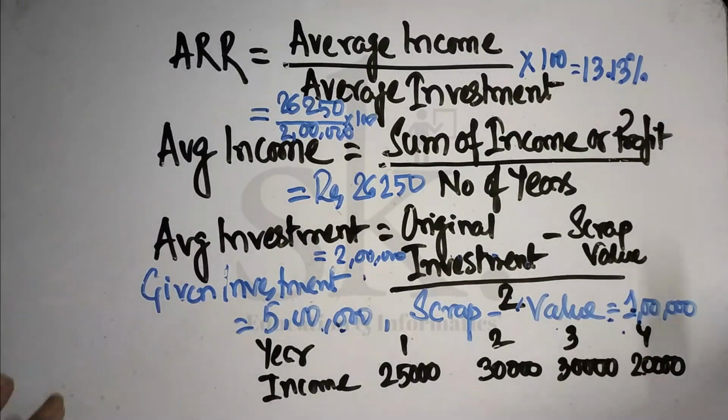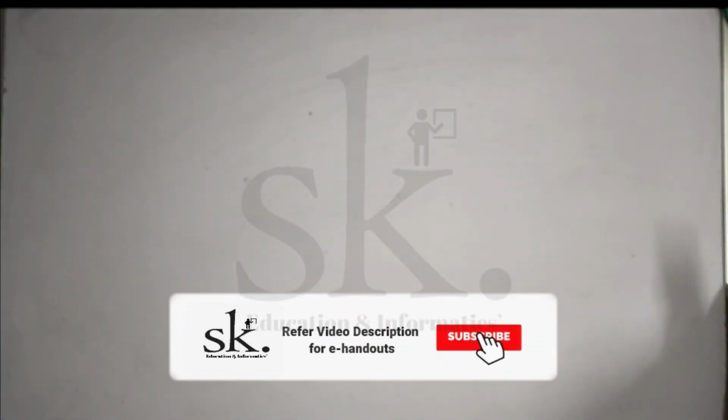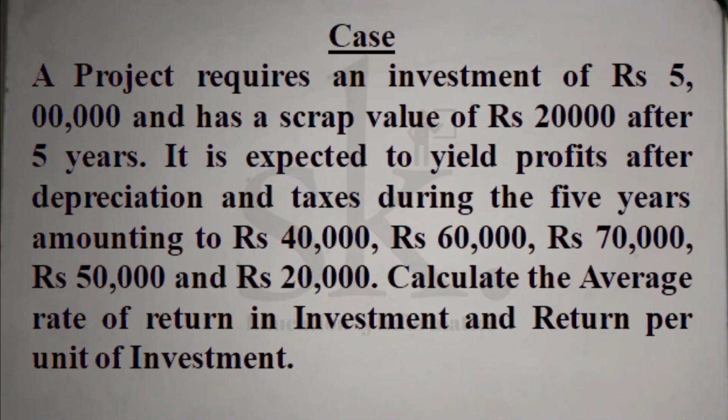Now let's talk about certain cases, and we will solve certain cases with reference to the accounting rate of return concept under the traditional method. Let's go through this particular problem. A project requires an investment of rupees 5 lakhs and has a scrap value of rupees 20,000 after 5 years. So the life of the asset is 5 years.